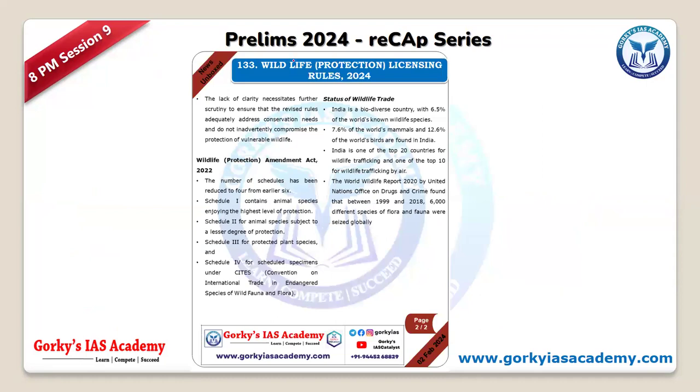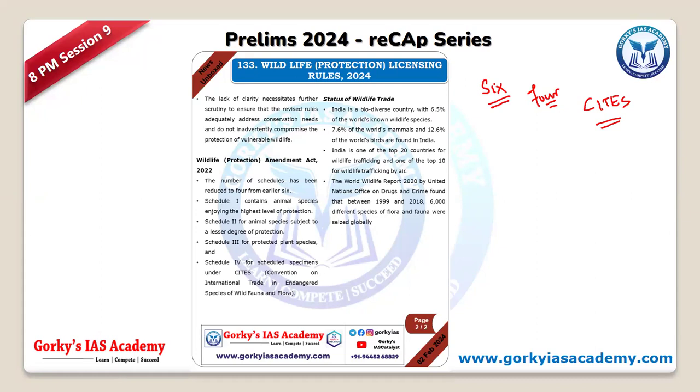Now the last one we will have is the Wildlife Protection Act, which has been amended. You know the previous act had 6 schedules. Now we have rationalized it into 4. Why did we do it? Because of the CITES convention. We need to have synchronization between the CITES convention and the wildlife protection, so we tried to match it.